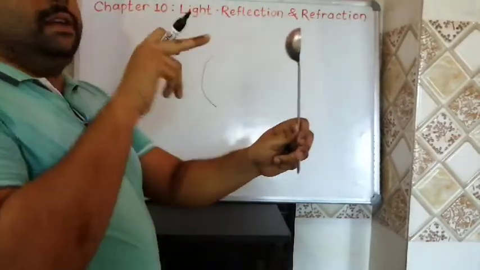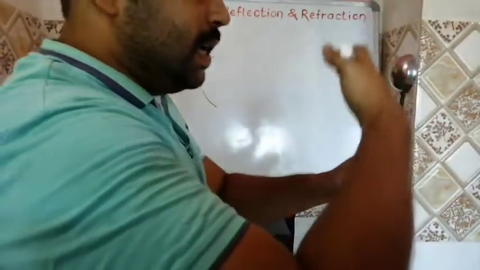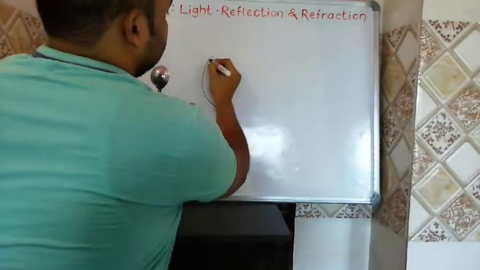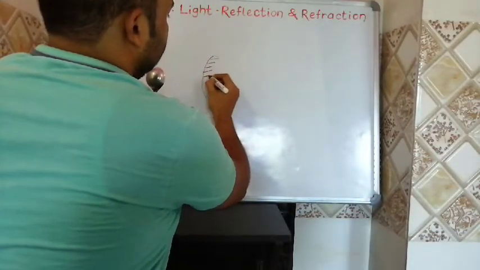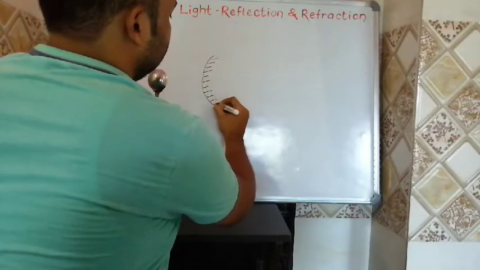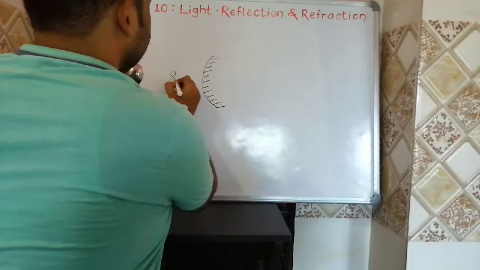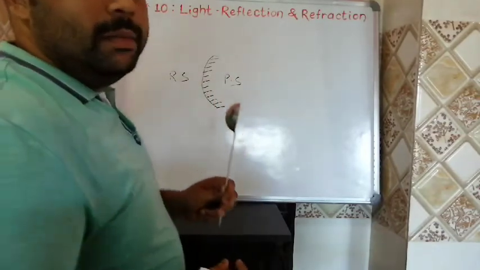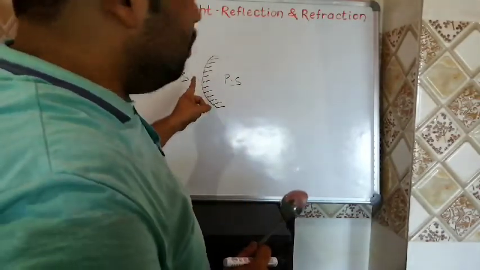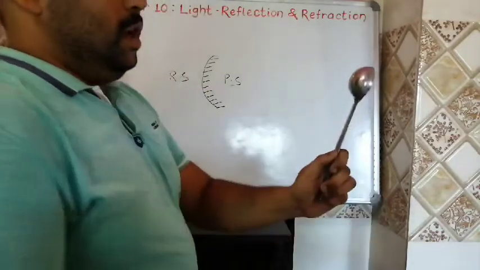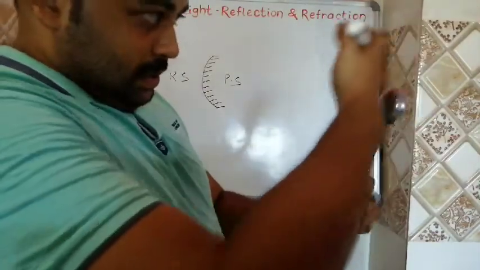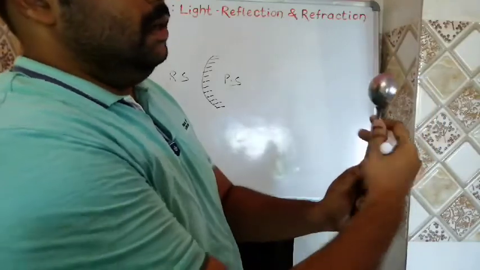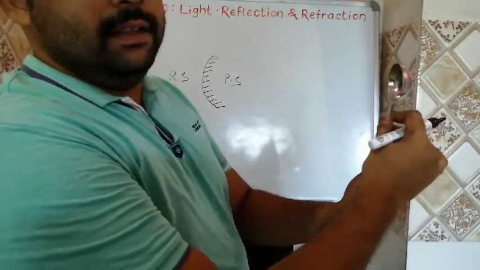I am looking at my face from this side. So this side is reflecting, and that side is the polished side. What type of mirror is this? This is your convex mirror. If I am looking at my face on this side, this is called a convex mirror.